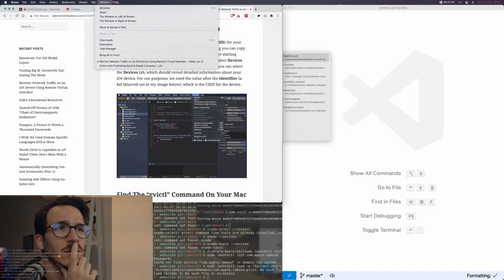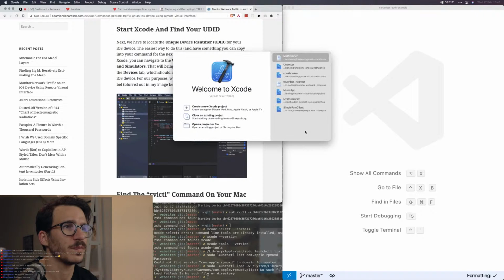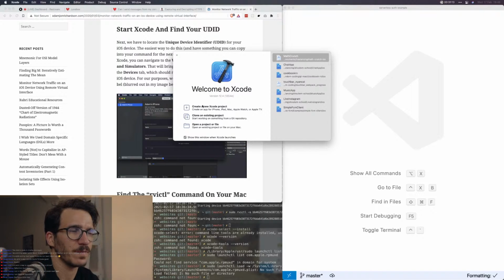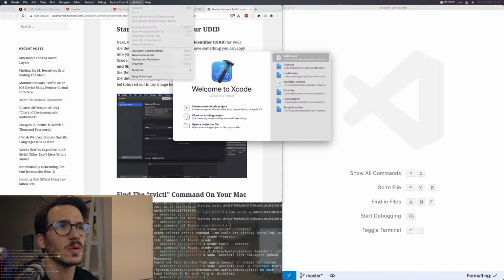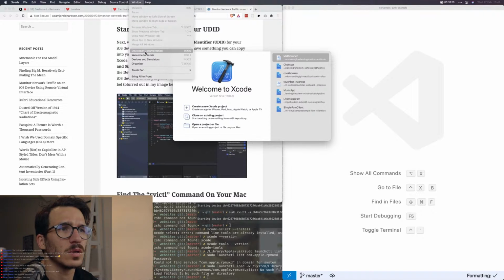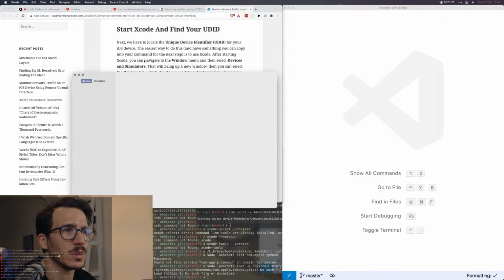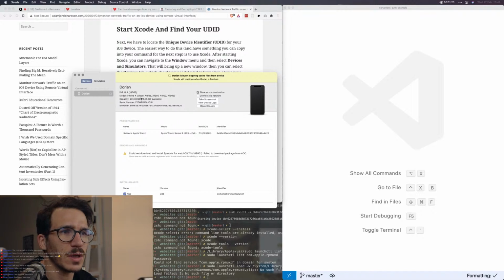Window. Oh, that's the wrong window. So Xcode, window, devices and simulators. So if we look at my device, we get, okay, so I got the right UDID. Cool.